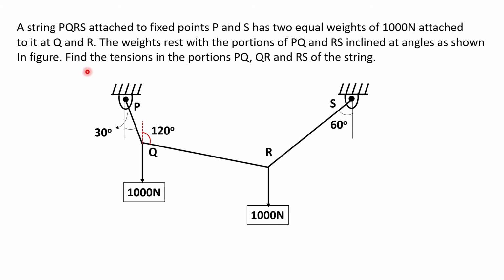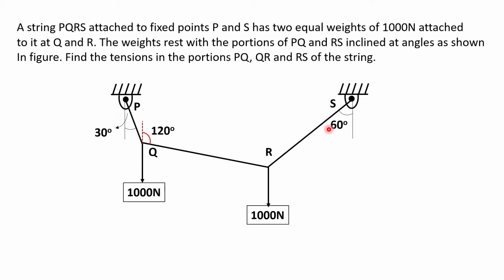This is a simple problem we have already solved in the class. Those who have missed it can just go through it. A string PQRS attached to fixed points P and S has two equal weights of 1000 Newton attached to it at Q and R. The weights rest on the portions PQ and RS inclined at angles as shown in the figure. Find the tensions in portions PQ, QR and RS of the string.